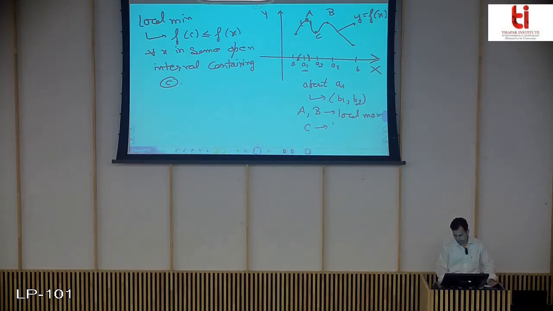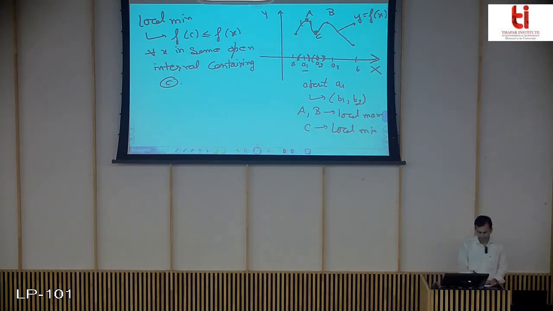C is a point of local minima because about point C, which on the x-axis is represented by A2, I can always define some open interval about the point A2 such that at this point C the function has minimum value. So we are not here saying absolute maxima or global maxima or absolute minima or global minima. We are just discussing local minima.